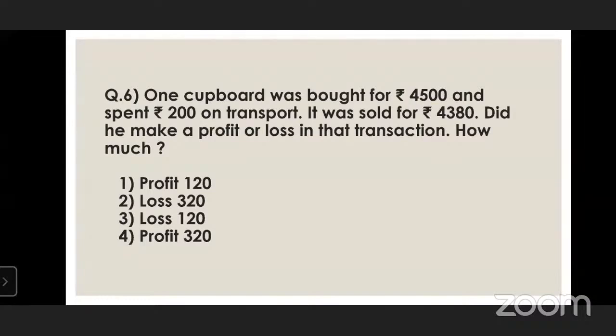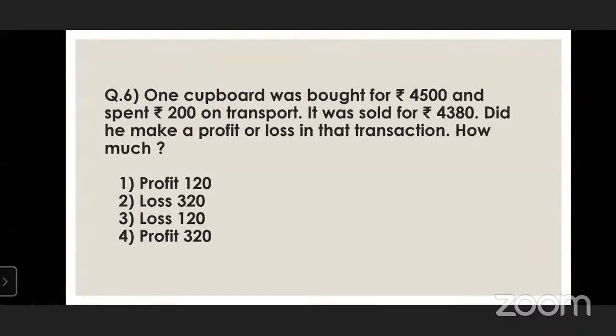Spent means he spent on transport. He bought it from the shop, and to bring it home he spent rupees 200 on transport for tempo, etc.